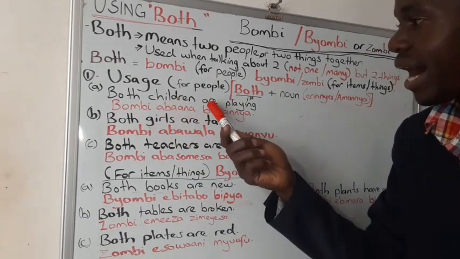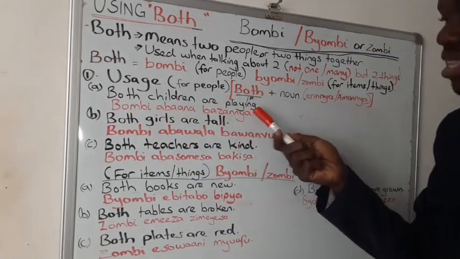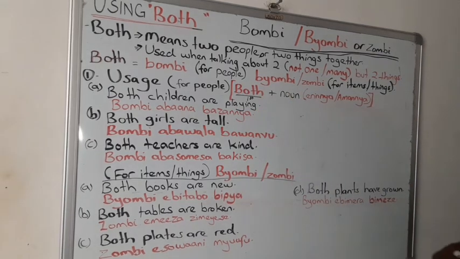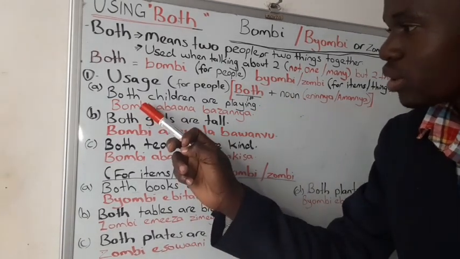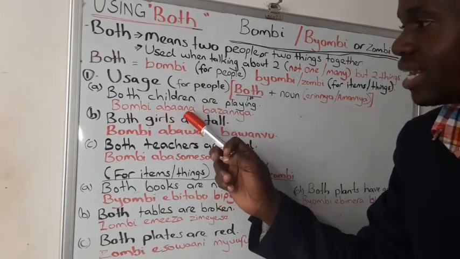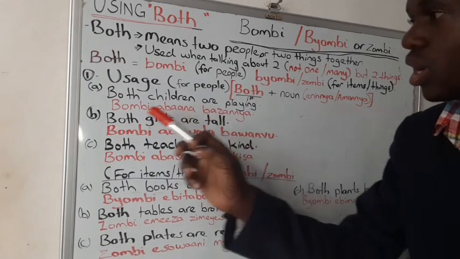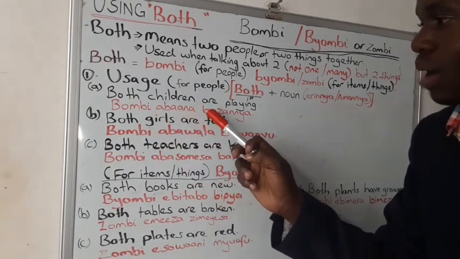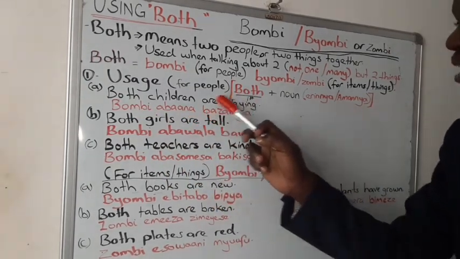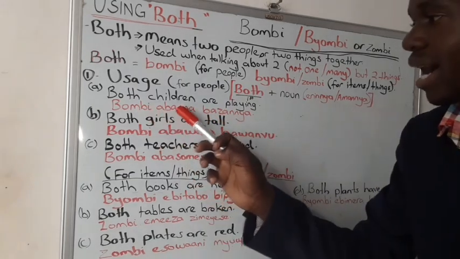Both children are playing. So playing is the verb. In Luganda, both is bombi, then abaana. The name is erinnya, abaana boyogerako. So bombi abaana bakola ki? Bazanya. Are playing. Bombi abaana bazanya.